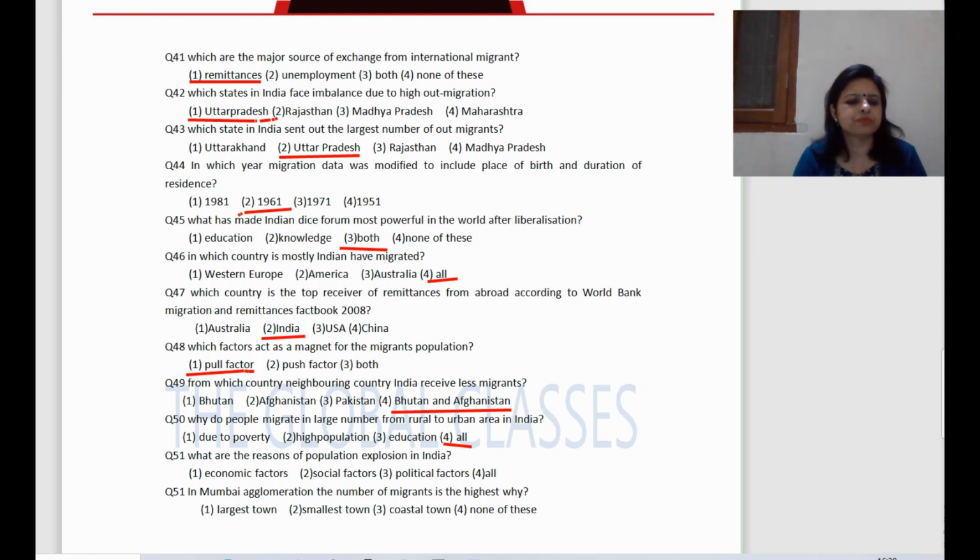Now next question. What are the reasons of population explosion in India? The right answer is all. Economic factors, social factors and political factors. Now next question. In Mumbai agglomeration, the number of migrants is highest, why? The right answer is largest town. You can take a screenshot.